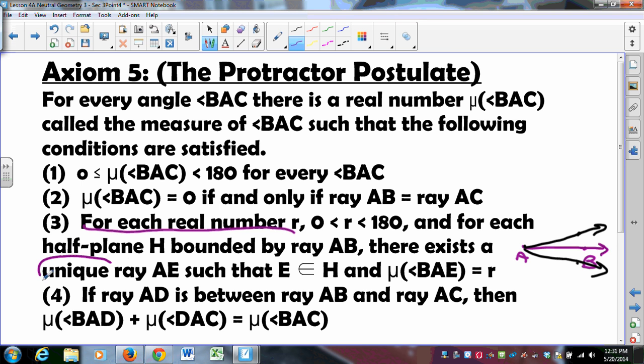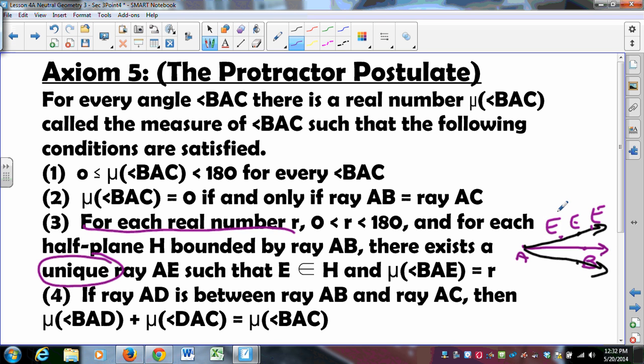And we should talk about the fact that the ray is unique, but clearly the point E is not. I mean, E could have been this point, it could have been this point, it could have been this point. Anyway, that's all we need to say about that. That's really the protractor postulate part of it. No matter what number I pick, if I want a 62-degree angle, I can get it on either side of